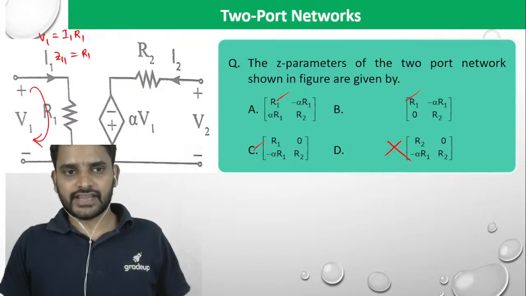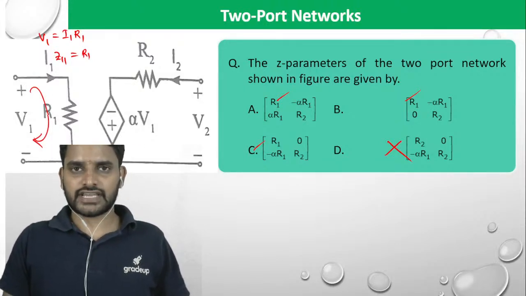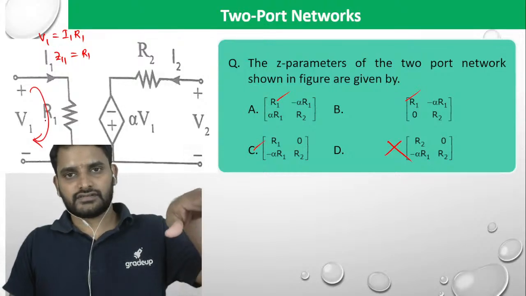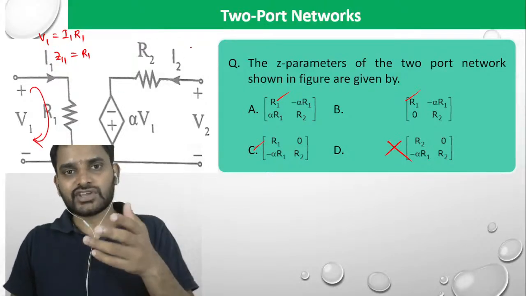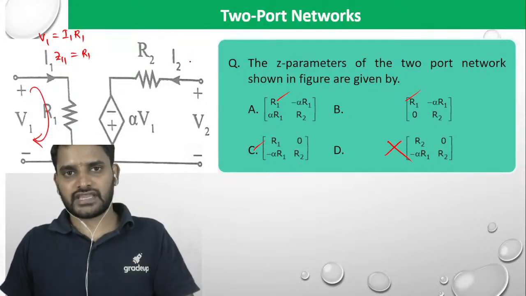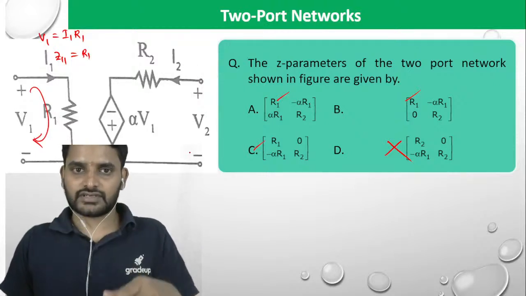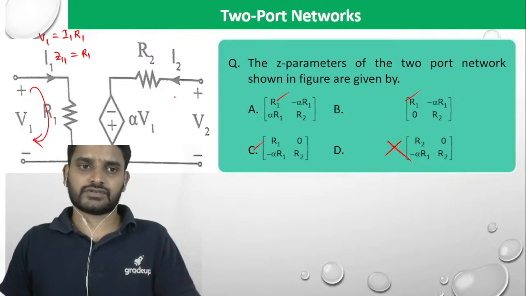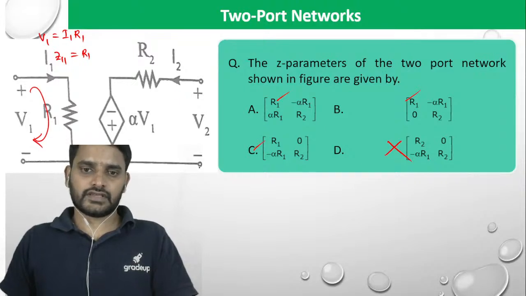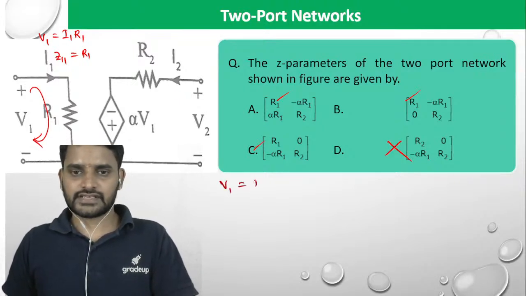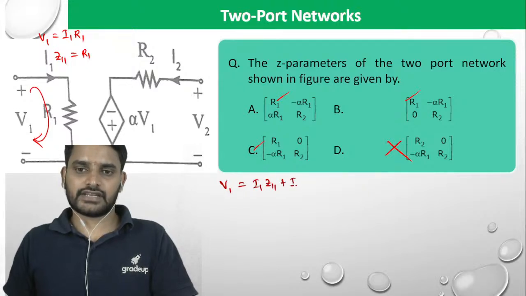Whenever you're trying to find out the input side, current I2 is going to become 0, right? I2 you have to make it 0. That means open circuit. So V1 is equal to I1 into Z11 plus I2 into Z12.